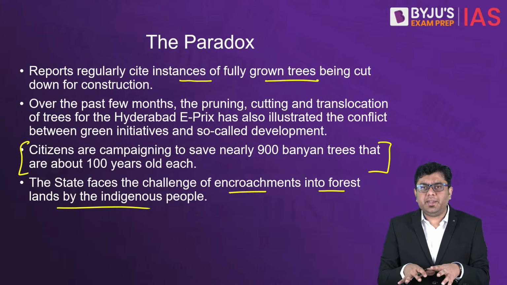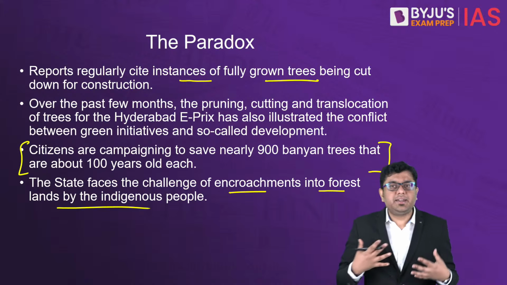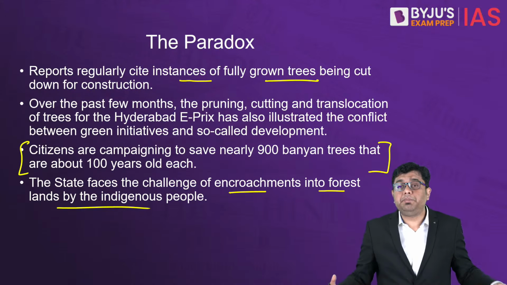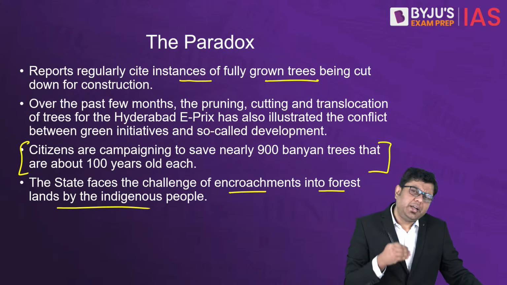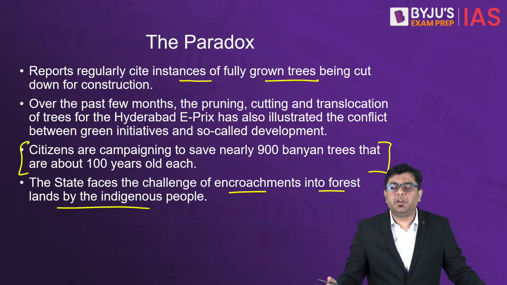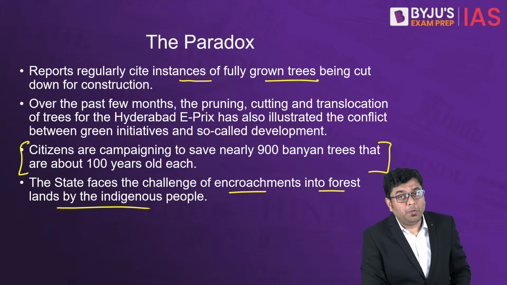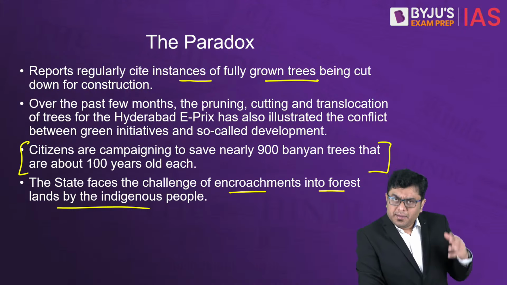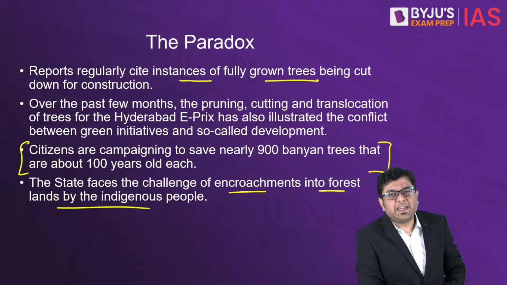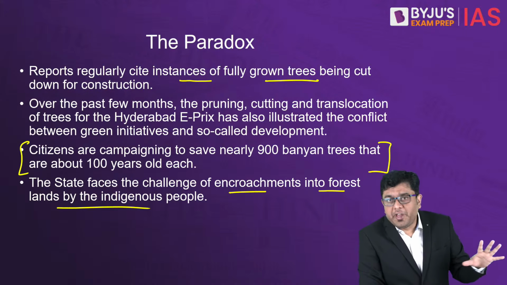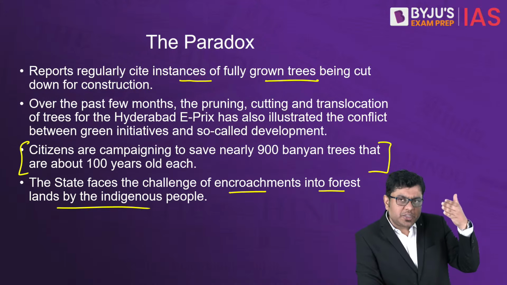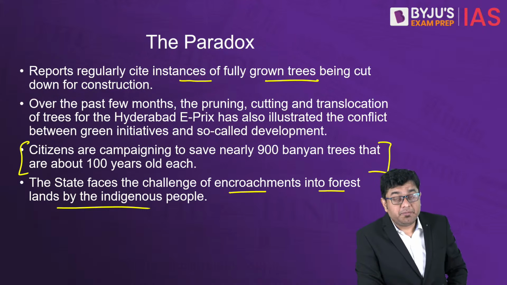So amongst all this, how is it that the state is bagging all these awards is what many people are wondering. Now, an analysis was done of the parameters on which the award was received. It was found that in many cases, the district administration or the state administration would simply chart out various figures and data pointers about the trees which have been planted, and there was no audit, no verification, no inspection, and just based on those data pointers, awards have been given.